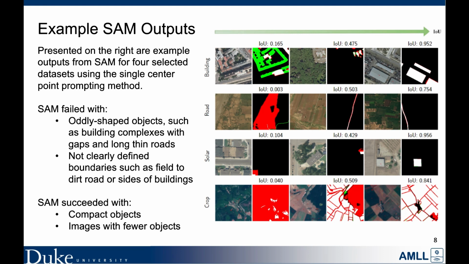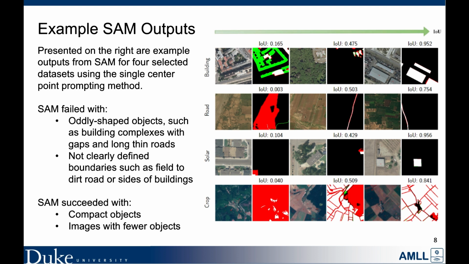Here we show several select datasets with failure and success cases. We see that SAM has difficulty with complex structures, such as the building complex in the top left of the figure. Here, SAM is able to segment individual buildings, but fails to grasp that the complex is one large structure. We see SAM fail in these cases where different objects are connected, such as in the building example, and in the roads dataset, where there are large networks of roads.